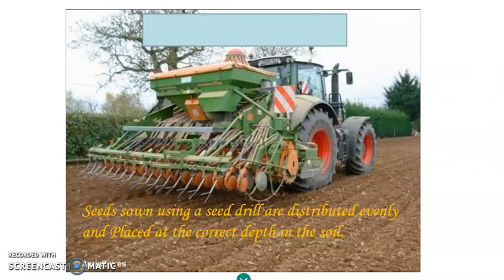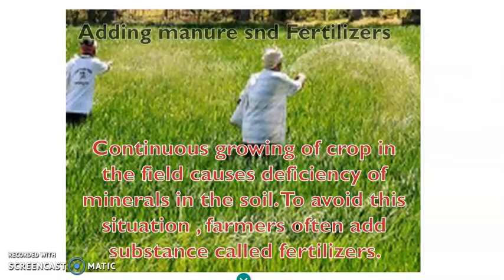Then what does the farmer do? Then the farmer adds manure and fertilizer. What are manures and fertilizers? They are the essential things that are used for the growing of plants. The crops may have some deficiency. The field may not have the essential minerals for the plant to grow.